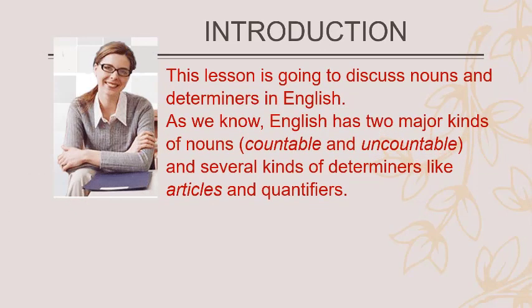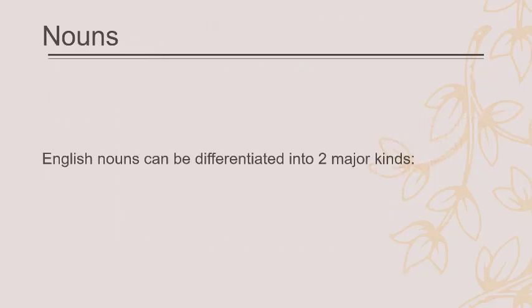As we know, English has two major kinds of nouns, namely countable and uncountable. But nouns do not usually occur by themselves, they occur with determiners. And in English, we have several kinds of determiners such as articles and quantifiers. Now let's start with nouns.